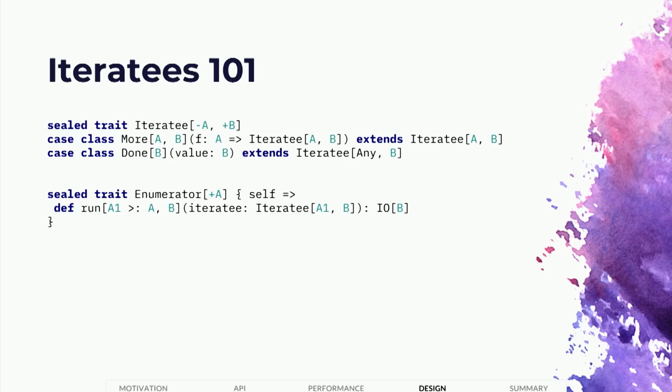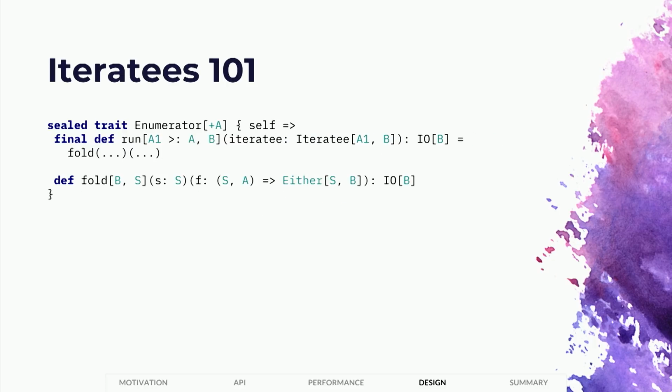You give it the iteratee, which is basically the function you pass to the fold, and it's going to run that iteratee until the iteratee is done. It's just going to feed it lots of elements, and then it's going to end up returning the result returned by the iteratee, or maybe error along the way if something bad happened. You can actually express this run function in terms of a more primitive fold function. This should look exactly like the folds in the Scala collection library, except it's short-circuiting. So you can choose to be done with the fold before you've reached the end. So this is a short-circuiting left fold.